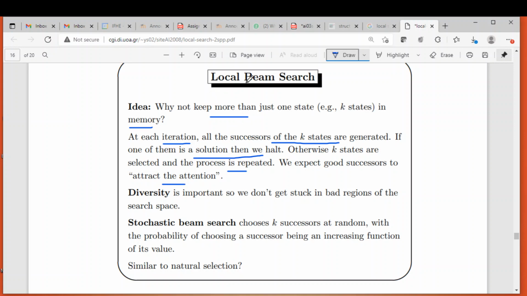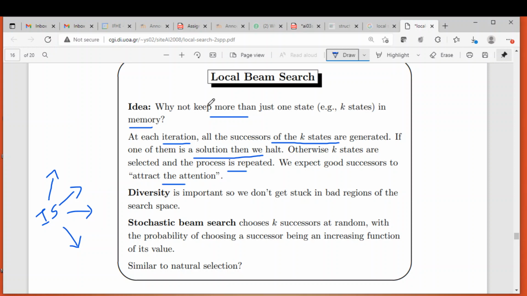So the whole concept of local beam search is something like this. Initially we generate some initial state randomly. Then the initial state will identify all its successors. Say it has many successors, 1, 2, 3, 4. Generally what our algorithms will do is identify only the best successor, and the best successor will continue. That is how the algorithms we have discussed so far continue.